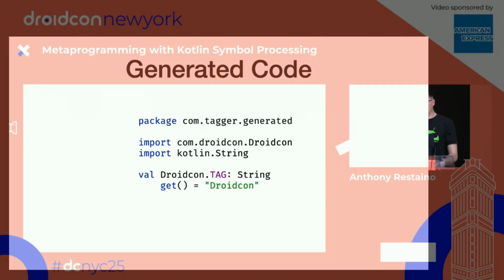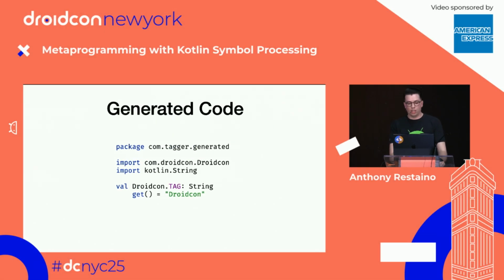Here's the generated code that we just generated. So there's the package name, which was automatically created for us. The imports were automatically added for us. And then we have our extension property just like we expected to exist. And it's always going to return droidcon. And when that class changes, it will recompile and it will have its new value.